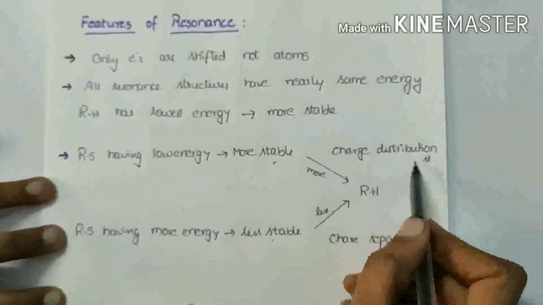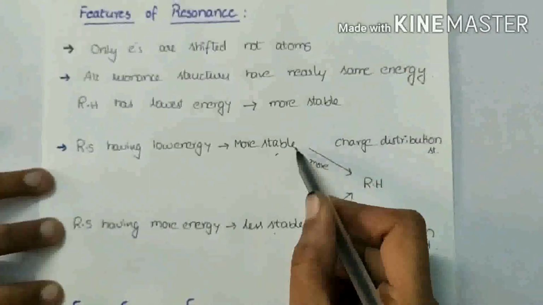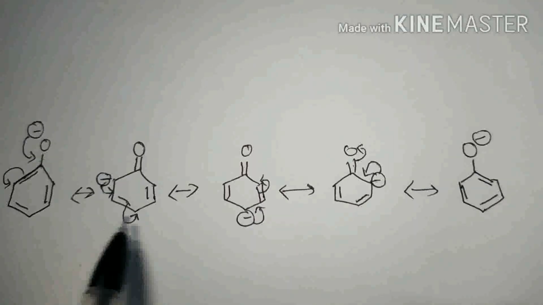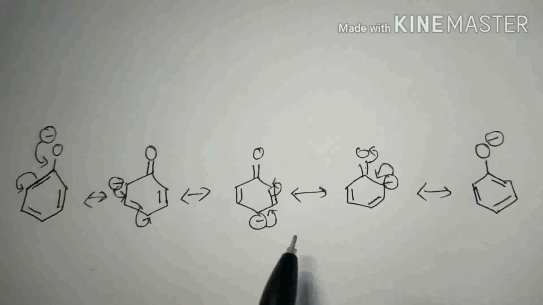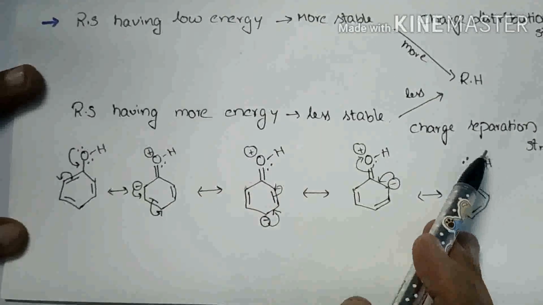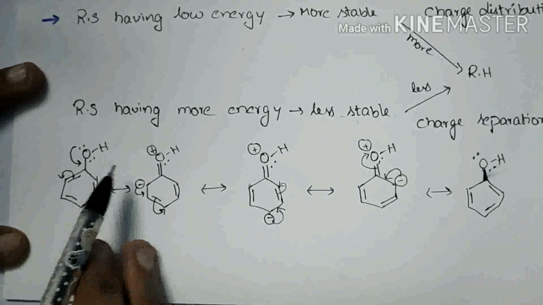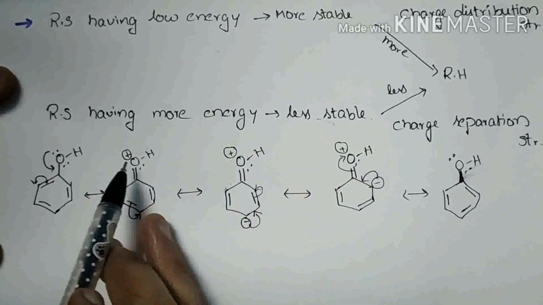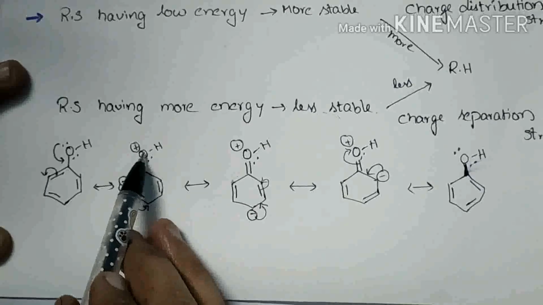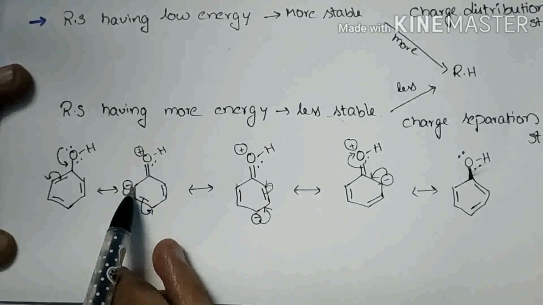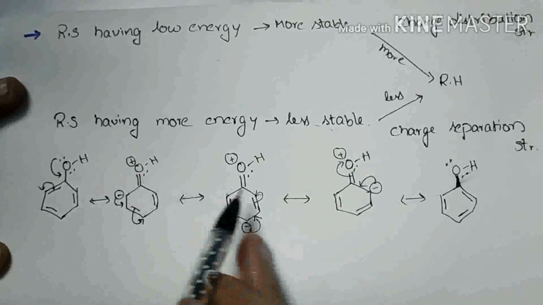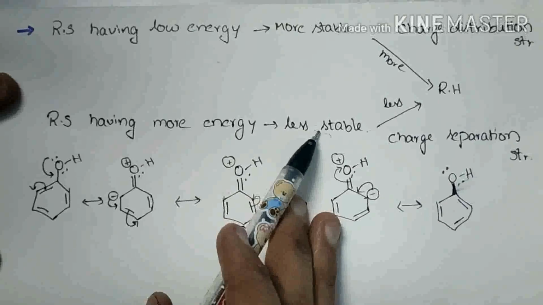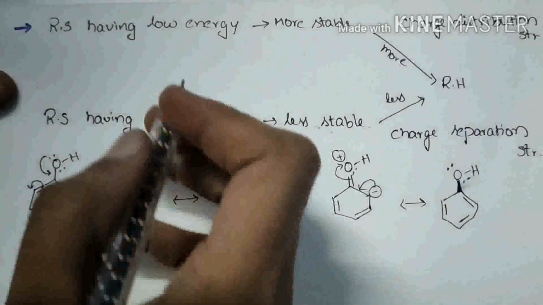Here the charge distribution structures are more stable. That means in this phenoxide anion, charge distribution takes place, so it is more stable. Charge separation structures are less stable. Why? Because in phenol, charge is separated. Here in all these structures, charge is separated: on oxygen plus charge, here minus charge. In this way, charge is separated. So the charge separation structures are less stable when compared to charge distribution structures.